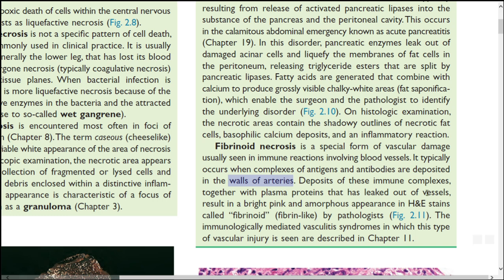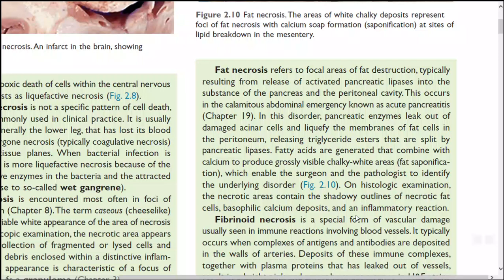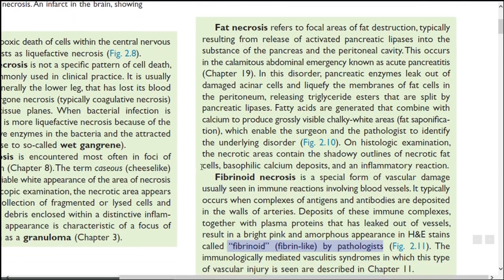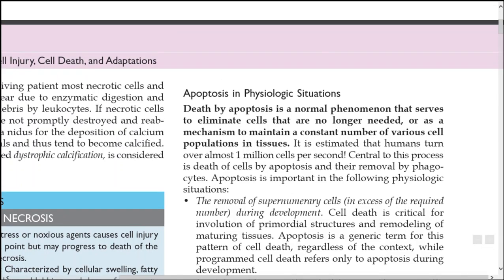These immune complexes are deposited, together with plasma proteins that leak out of the vessels, and result in a bright pink, amorphous appearance in hematoxylin and eosin stain, which is called fibrinoid or fibrin-like by pathologists. So lastly, we have seen fat necrosis and fibrinoid necrosis. So it's a very easy topic.